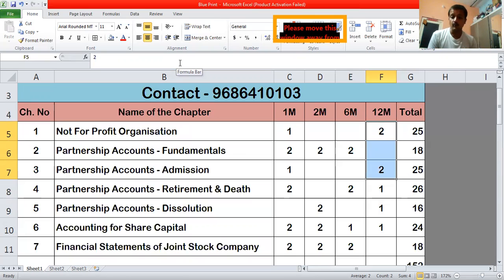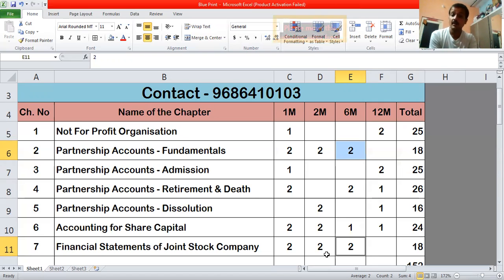Or still you want a wonderful combination wherein you won't make any mistake, then I suggest you include this accounting for share capital, because here you will have very little chance of making mistakes and it's very easy to learn also. So of these 5 questions, if you answer in the examination, definitely there will be 4 questions which will be right. Okay, then coming to the 6 marks question, the wonderful combination I can give you is the financial statements of joint stock company and partnership fundamentals. 4 easy problems which can give you easily 24 marks.